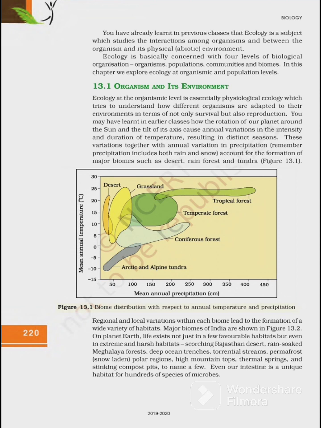You may have learnt in earlier classes how the rotation of our planet around the sun and the tilt of its axis cause annual variations in the intensity and duration of temperature, resulting in distinct seasons. These variations, together with annual variation in precipitation, remember precipitation includes both rain and snow. तो precipitation में rain और snow दोनों आते हैं. Account for the formation of major biomes such as desert, rainforest and tundra.